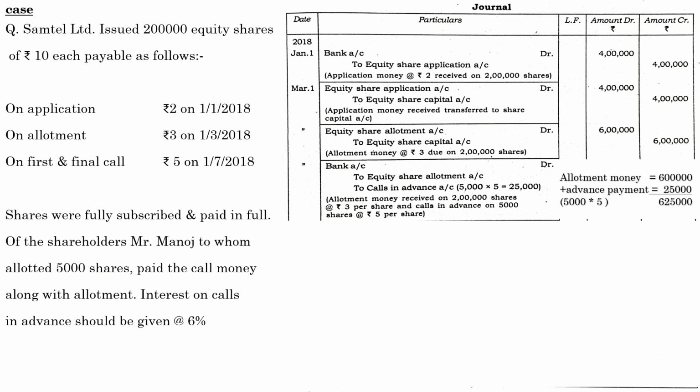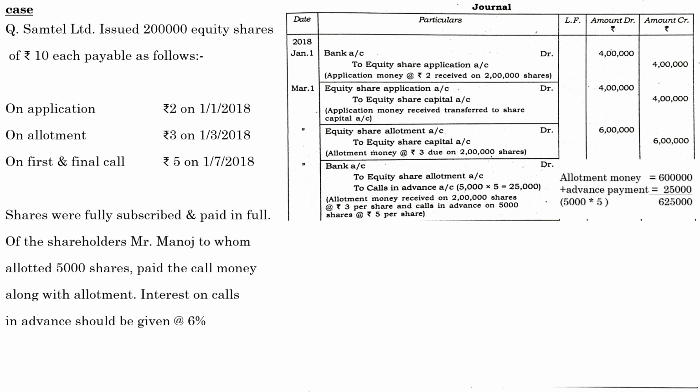Mr. Manoj paid the call money at the time of allotment. So how many shares were held by him? 5,000 shares. And what was the advance payment? It was the call money. So what is the price of the call money? Rupees 5 per share. So 5,000 into 5, that is 25,000, was the advance payment made by the prospective shareholder, Mr. Manoj. So a total of 6,25,000 was received by way of allotment amount.